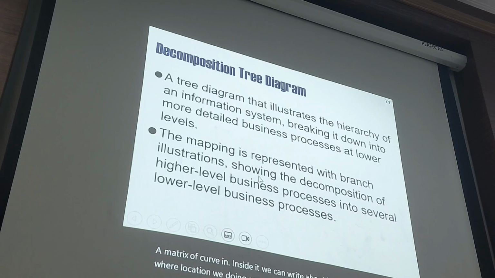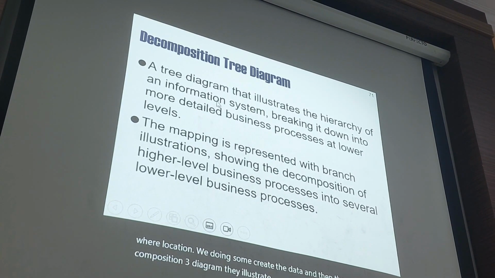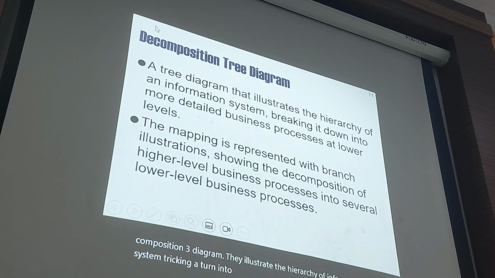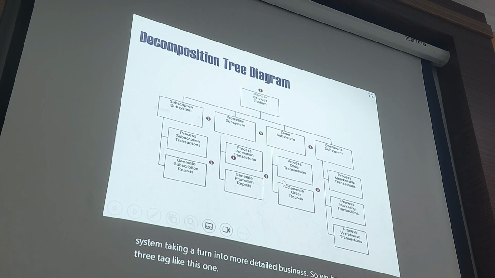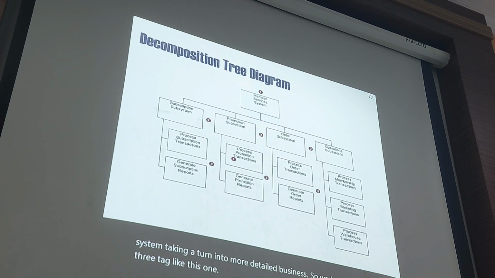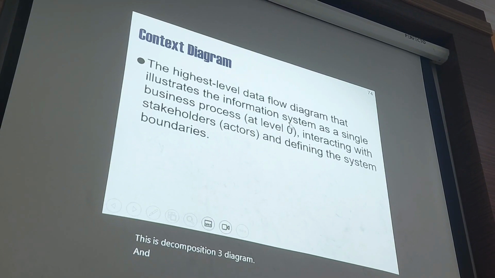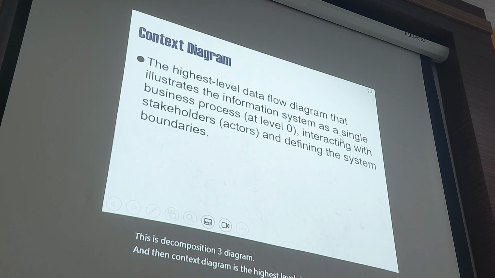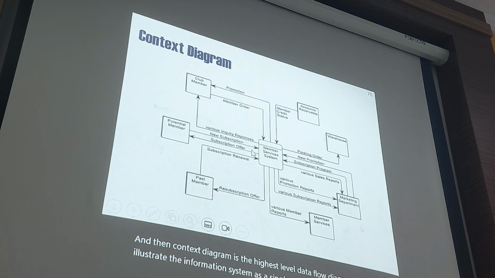And then the decomposition tree diagram illustrates the hierarchy of the information system to break it down into more detailed business processes. So we break down the tree diagram like this one. This is the decomposition tree diagram. And then the context diagram is the highest level data flow diagram that illustrates the information system of a single business process. This is a context diagram.